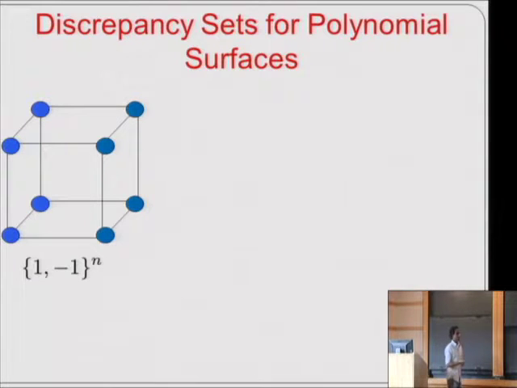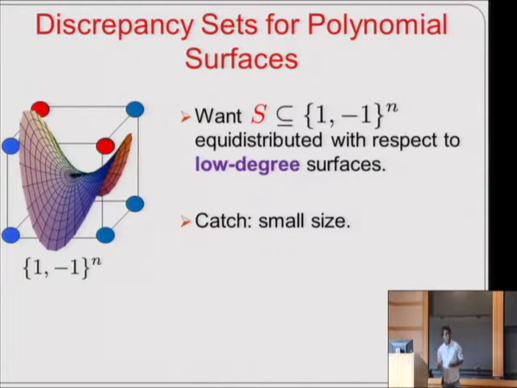And finally, we saw the version for the Berry-Esseen theorem, and let's try to do something using the invariance principle of Mossel, O'Donnell, and Oleszkiewicz, and that will be the construction of discrepancy sets for polynomial surfaces. So here, just as for the case of hyperplanes, we want sets which are equidistributed with respect to low degree surfaces. That is, I have a degree d surface in n dimensions, and I want the fraction of red points on one side of the surface to be close to the fraction of points in the total universe that are lying on that side. And once again, we want sets S which are of small size.